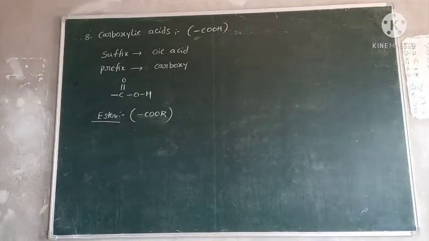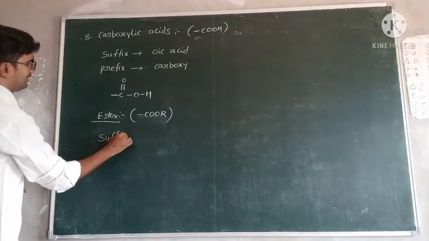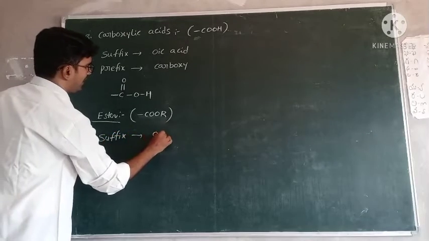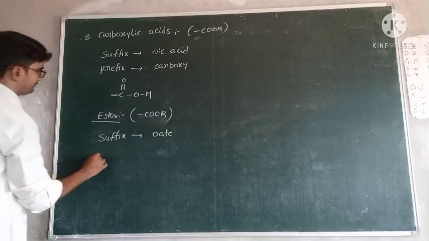So the ester suffix name is oate, and the prefix name is alkoxycarbonyl.